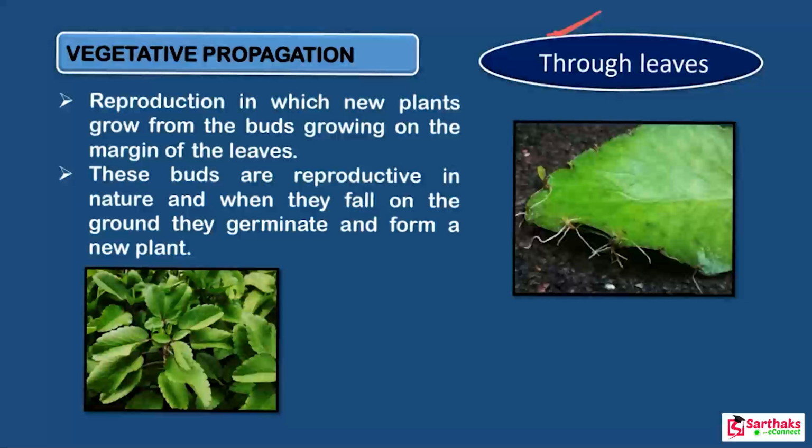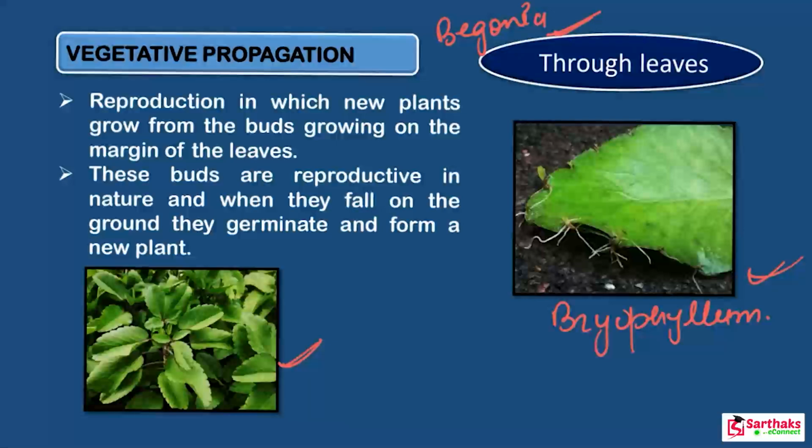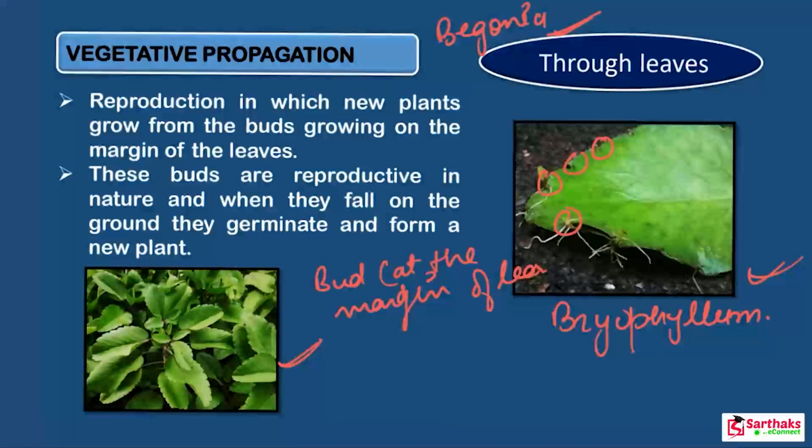It occurs mainly in the case of bryophyllum. This is the leaf of bryophyllum. Begonia is another example. But this is the leaf of bryophyllum. Actually, the leaves of the bryophyllum plant have special types of buds. Look at this, they have a special type of buds, which get detached from the leaf. Here the buds are present. Where are they present? At the margin of the leaf. Got it?